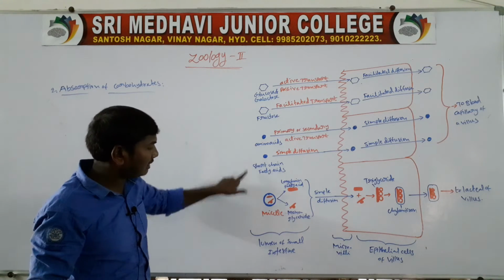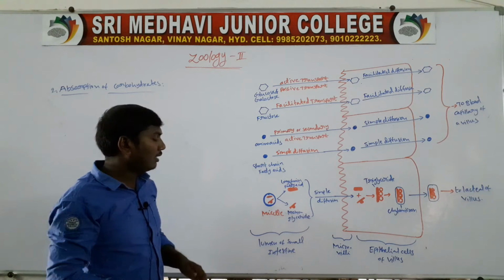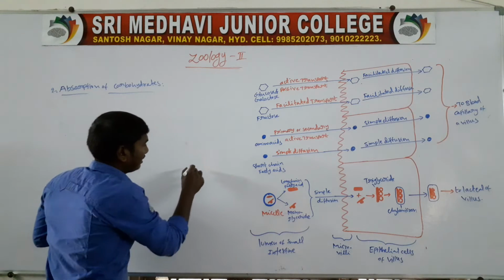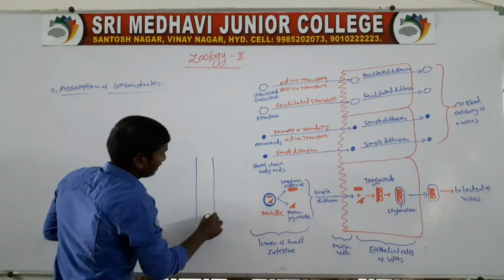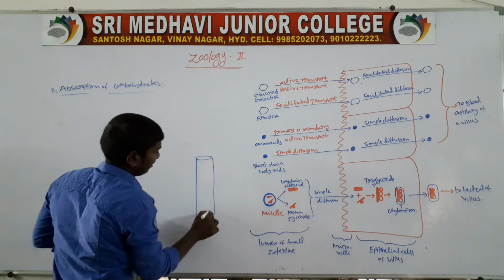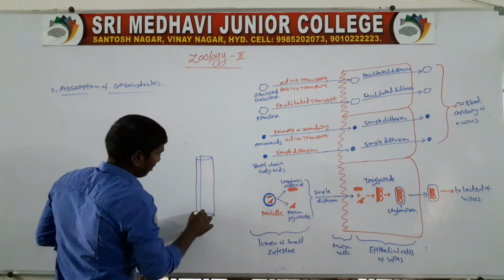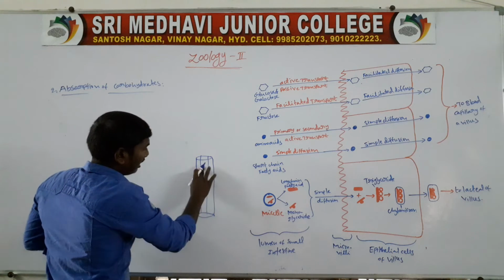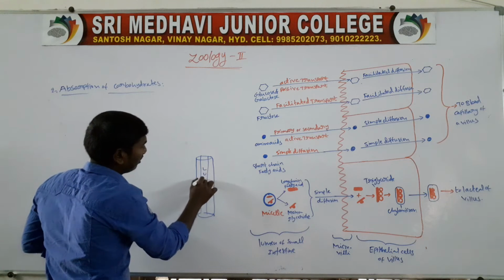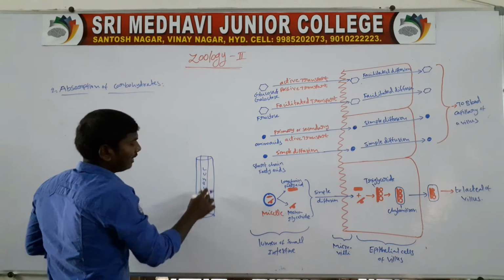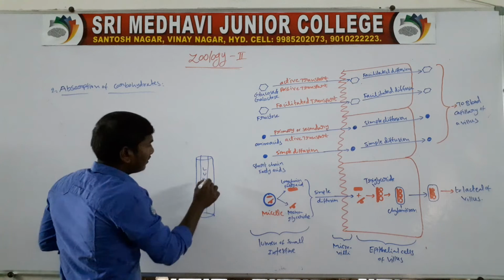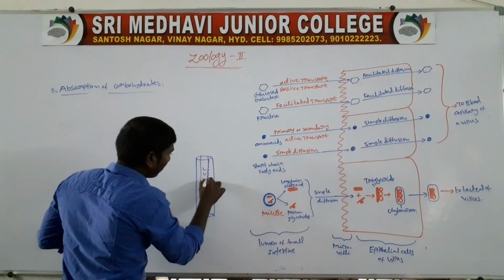Looking at this diagram, this is the lumen of the small intestine. These are the microvilli.